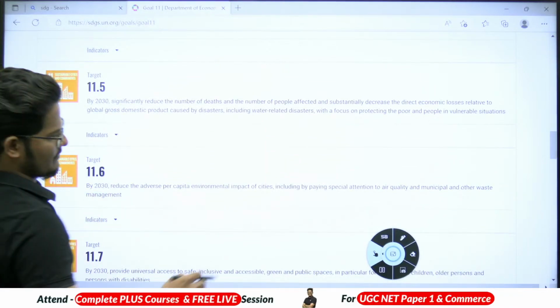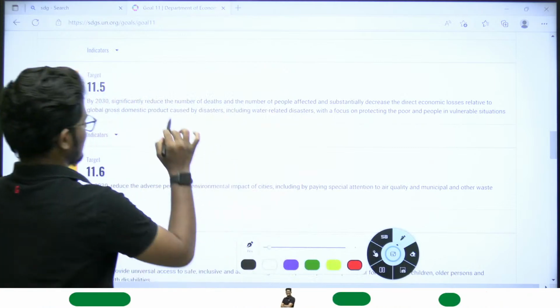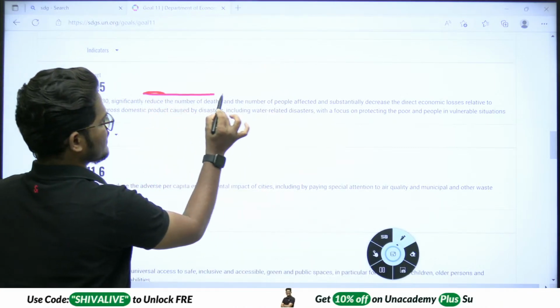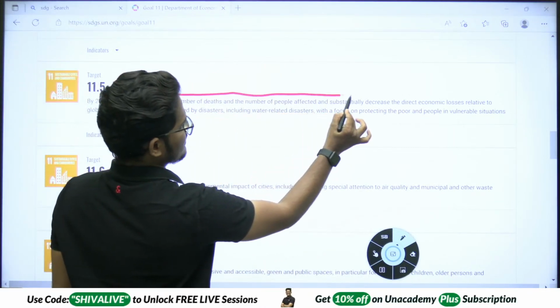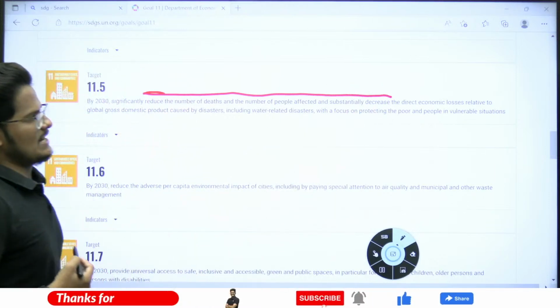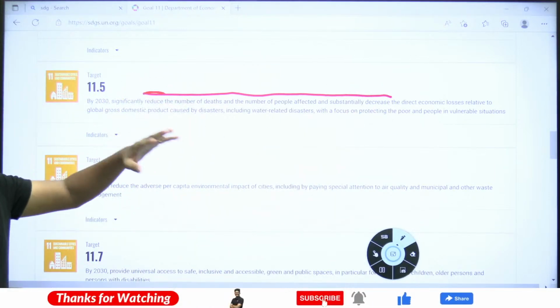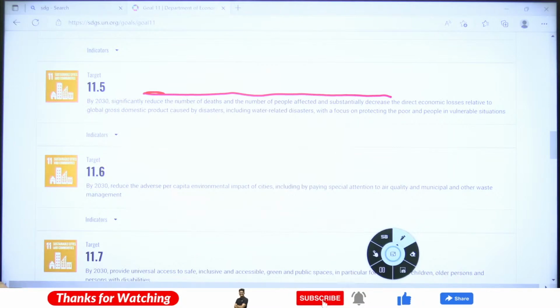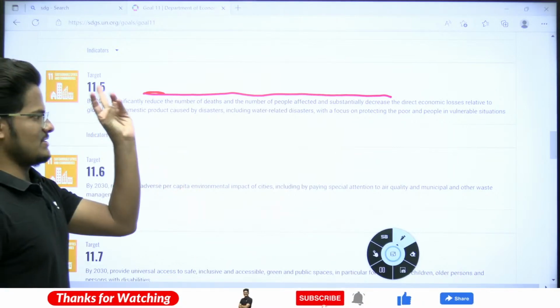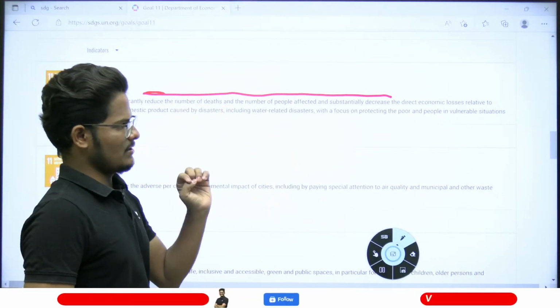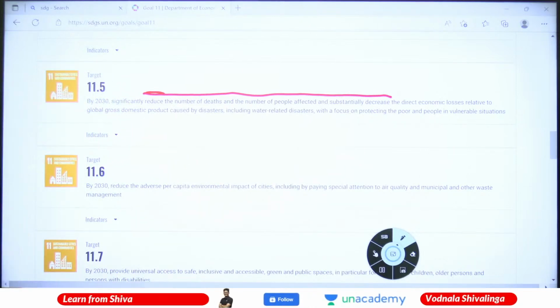Significantly reduce the number of deaths. Most important way. Significantly reduce the number of deaths and number of people affected, and substantially decrease the direct economic losses relative to the global GDP caused by disasters, including water-related disasters, focusing on the poor and people in vulnerable situations. We need to protect. We need to reduce the number of deaths.